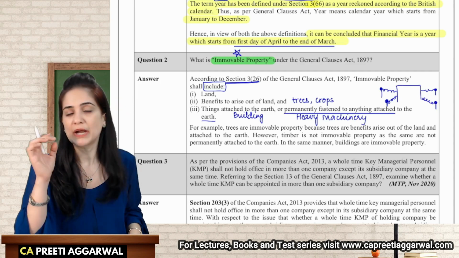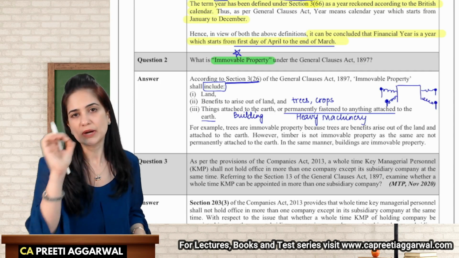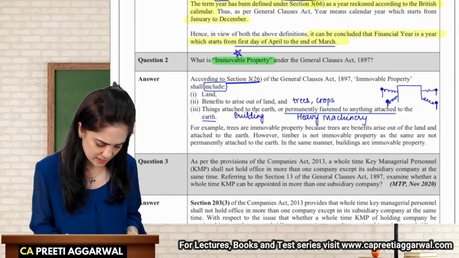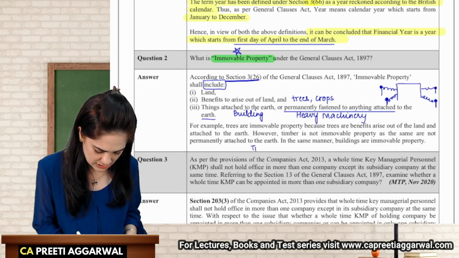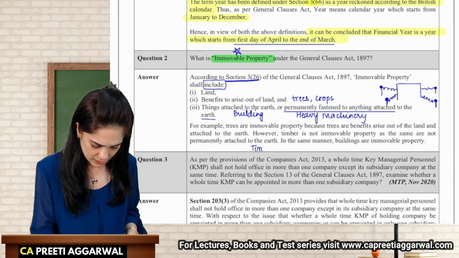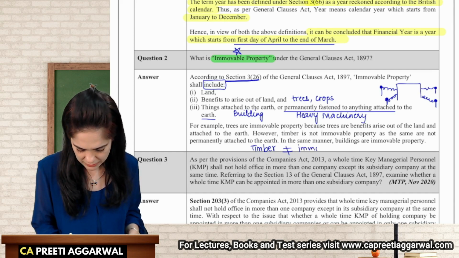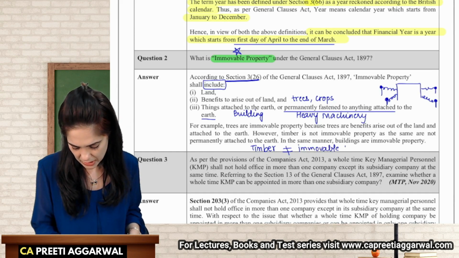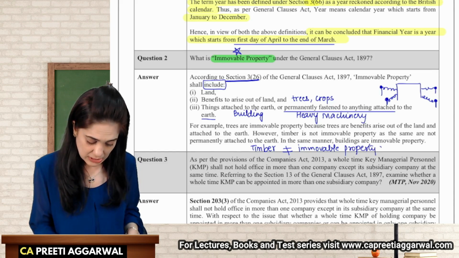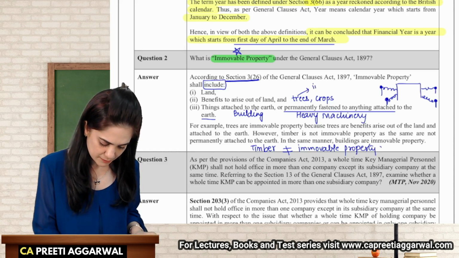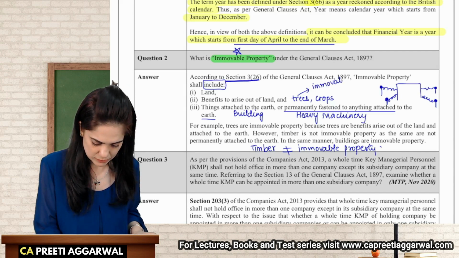Now there is one difference which we need to understand, that is trees, buildings, they are immovable. However, timber, okay, timber, that is not immovable. Now what is the meaning of timber? Timber means logs. See, trees, they are immovable, all right.